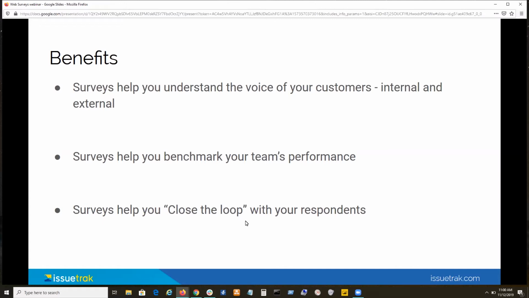Do they like you? Are they going to buy more of the service you provide? Do they need more? Or are they looking for other choices? Are they getting ready to leave, to walk away from that? Surveys are very powerful for doing that.